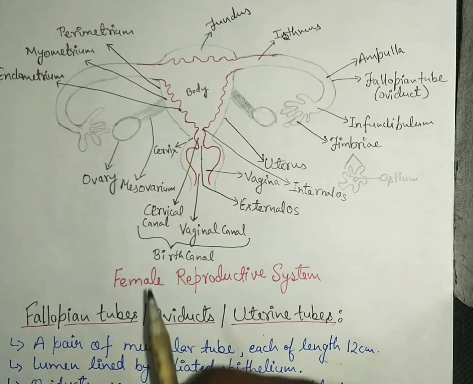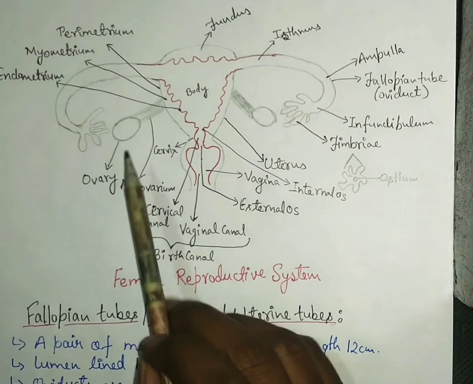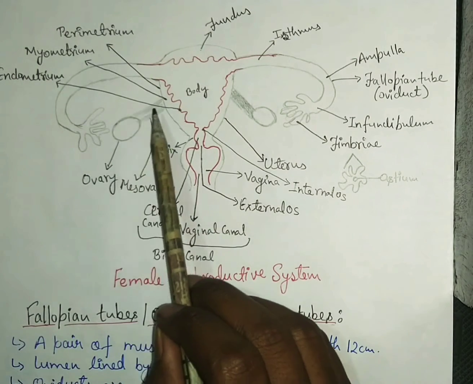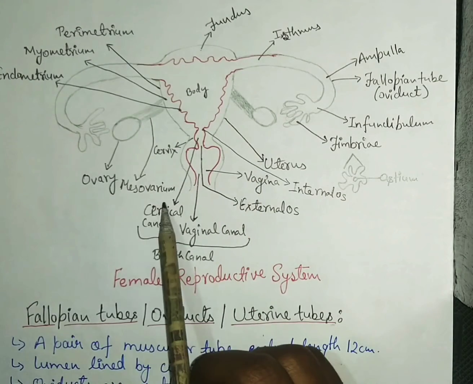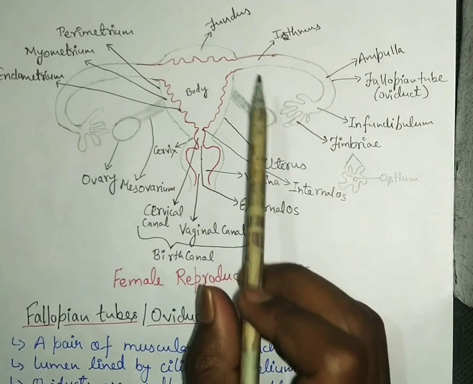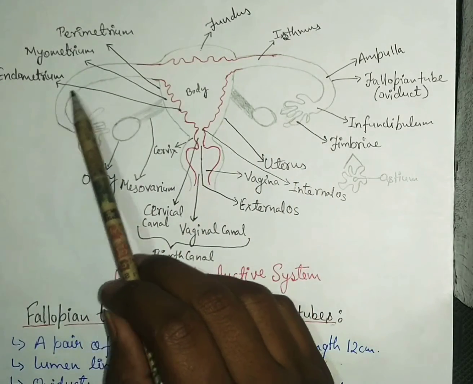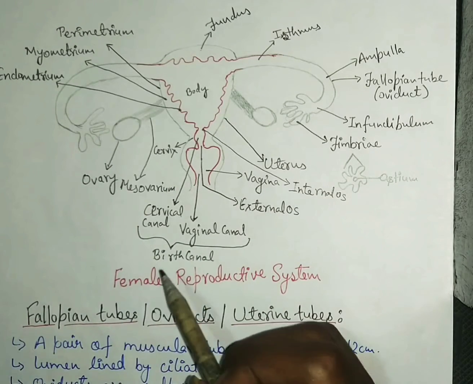Hello everyone. Here we are looking at the diagram of the female reproductive system. Starting from the ovaries, they are held at their positions by a broad ligament called mesovarium. Next is the fallopian tube. It is a muscular tube and its lumen is lined by ciliated epithelium. Fallopian tubes are supported by some muscles called mesosalpinx.